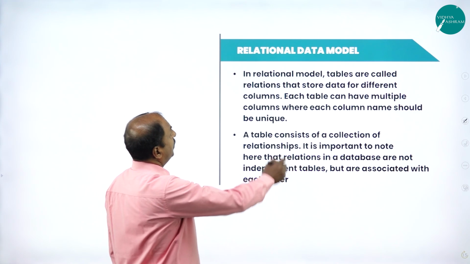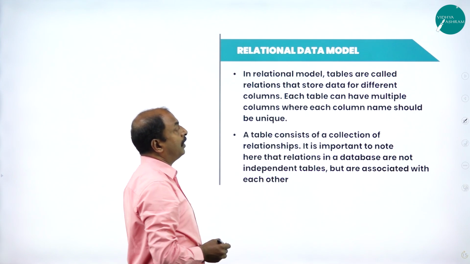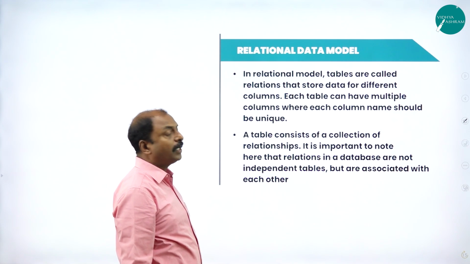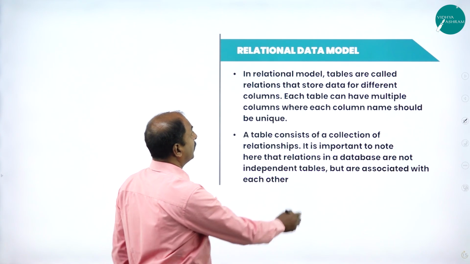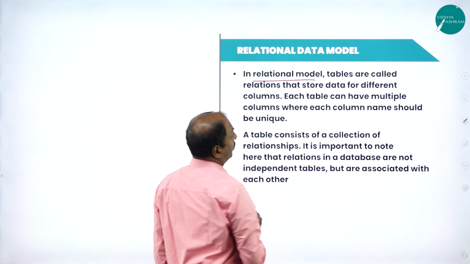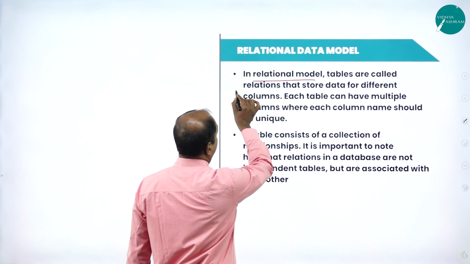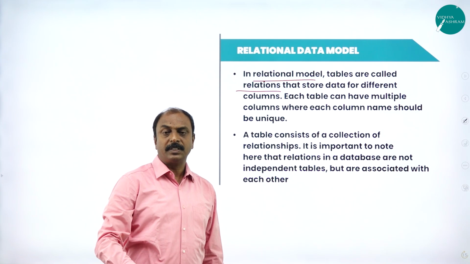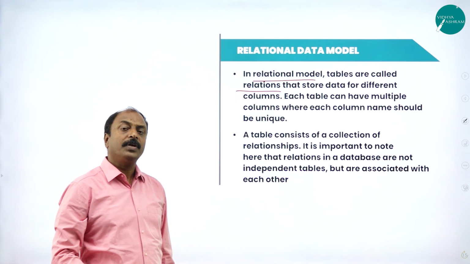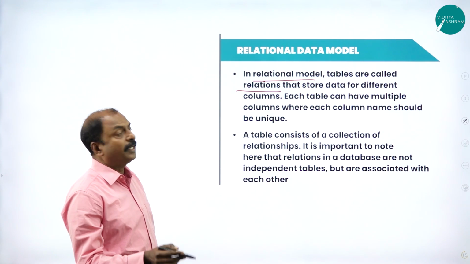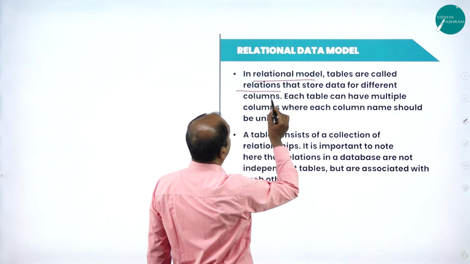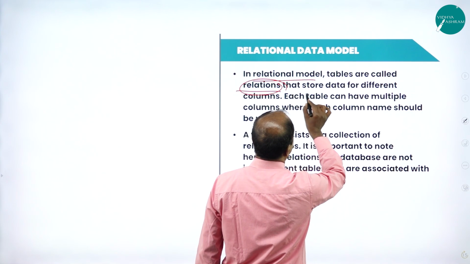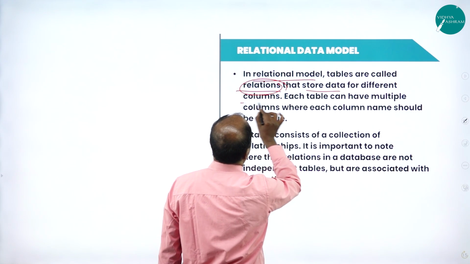Next one is, what is the relational data model or relational database management system, or RDBMS. In the relational model, the tables are called relations. What we have seen in the database is in the form of tables. Each table in a relational database is referred to as a relation, and that relation stores data in different columns.